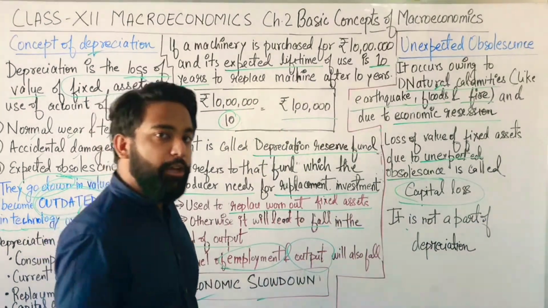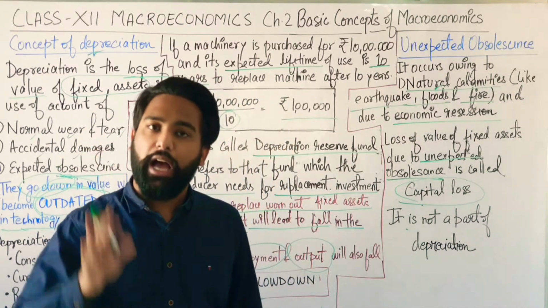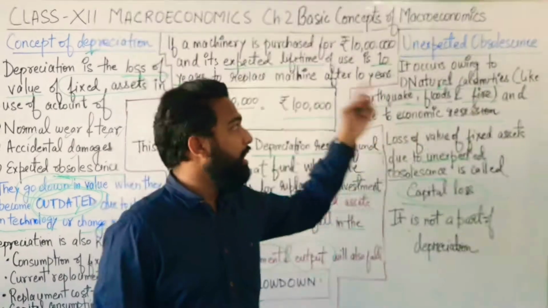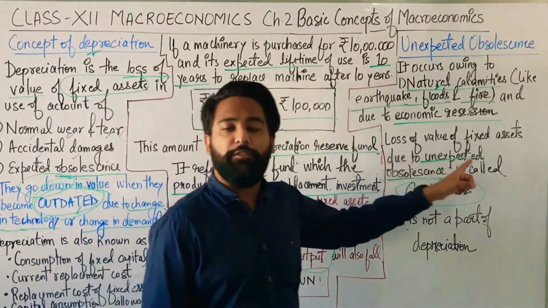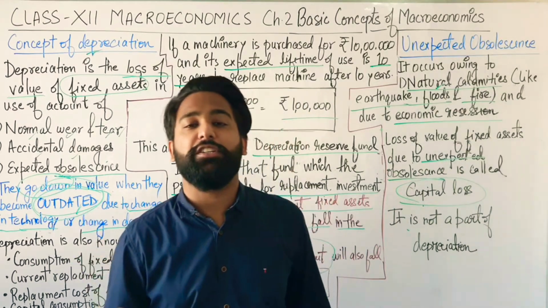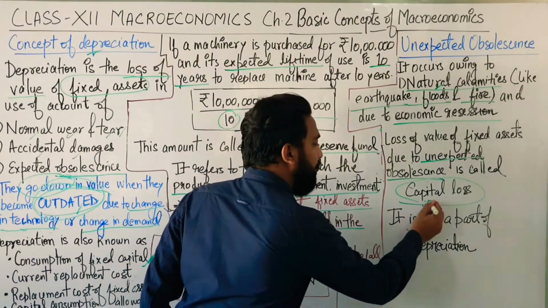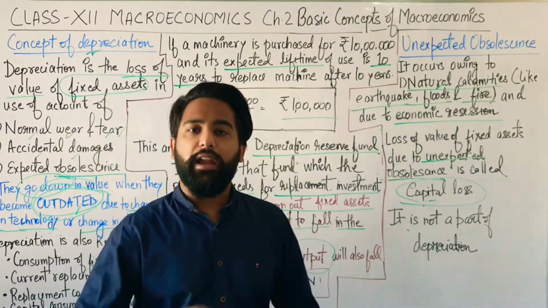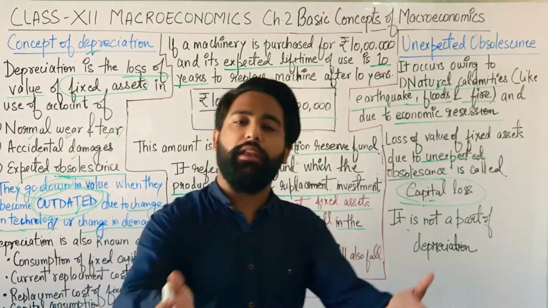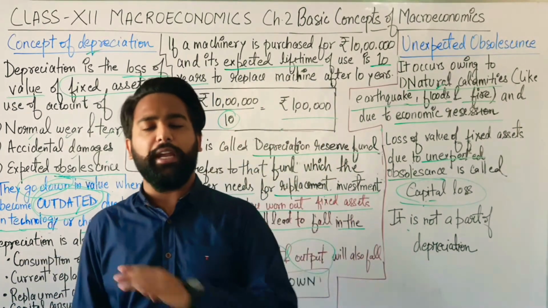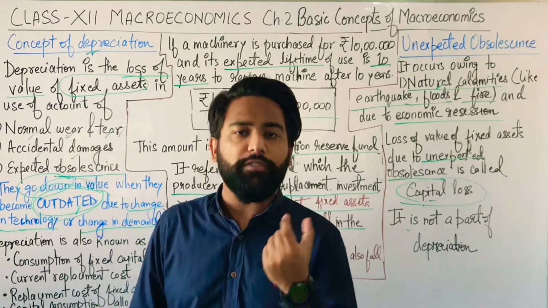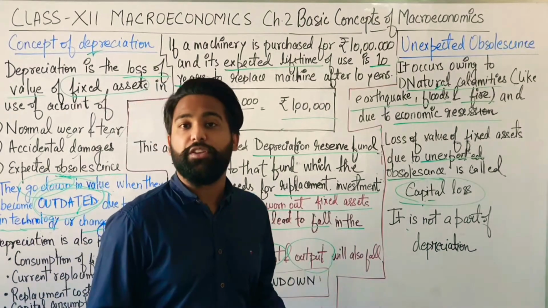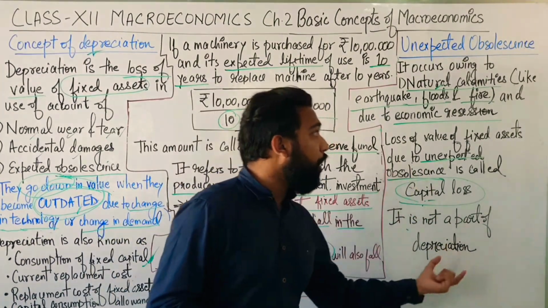If the value of fixed asset is going down due to natural calamities or economic recessions, then the loss of value of fixed asset will not be called depreciation. It will be called capital loss. For example, suppose there is a firm and a flood comes in and the machineries are totally damaged. Will you call it the loss of the machinery or the depreciation in the machinery? No, we won't call it depreciation. We will call it capital loss.